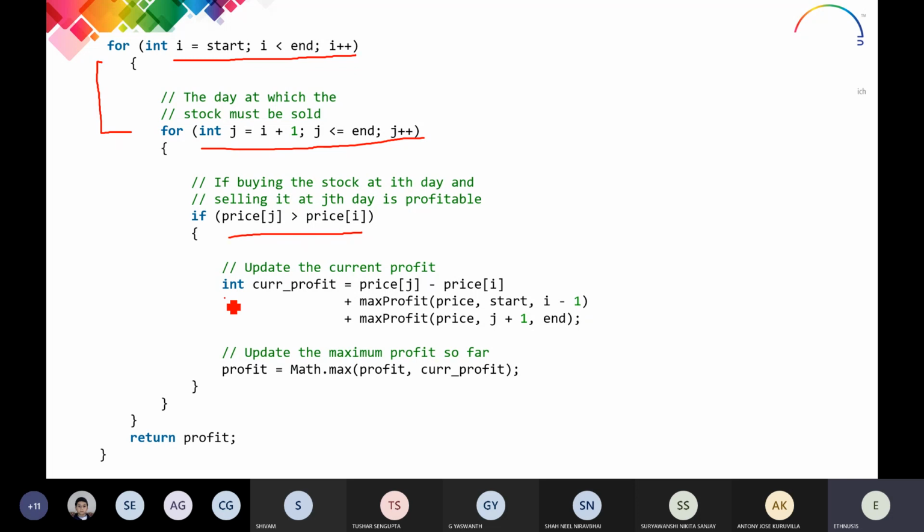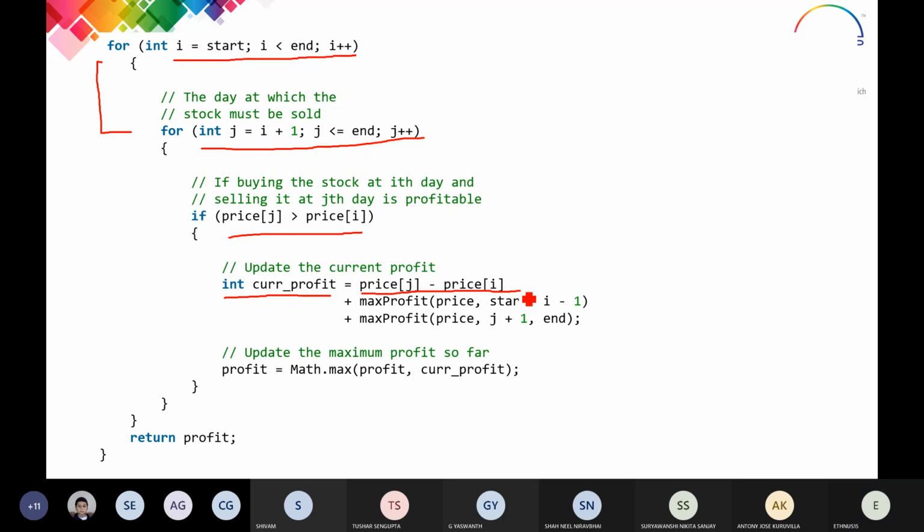Then what we are going to do is we have to calculate the current profit. And how are we going to calculate the current profit? By just doing the subtraction between the next day price and the previous day price, means that particular current day price and the next day price we have to take. We do the subtraction and you will get the current profit.